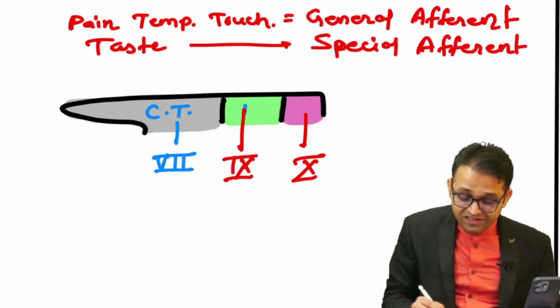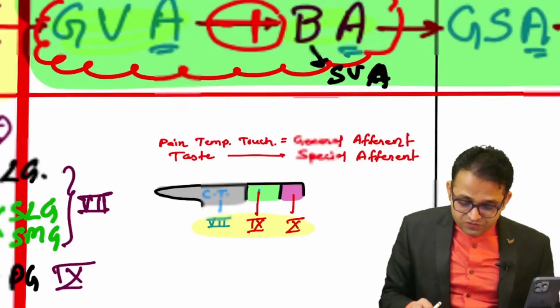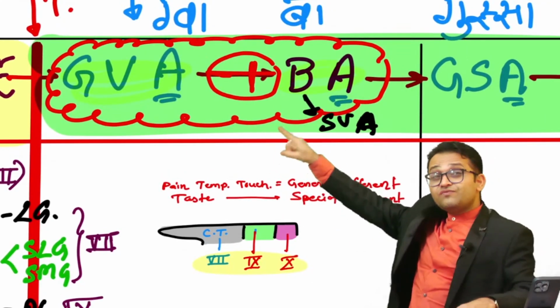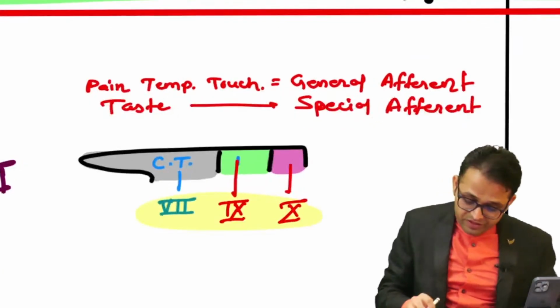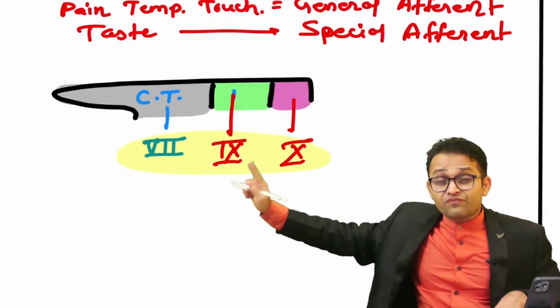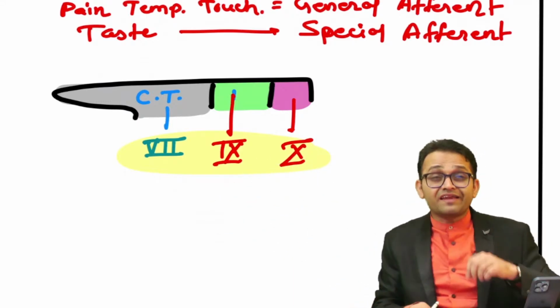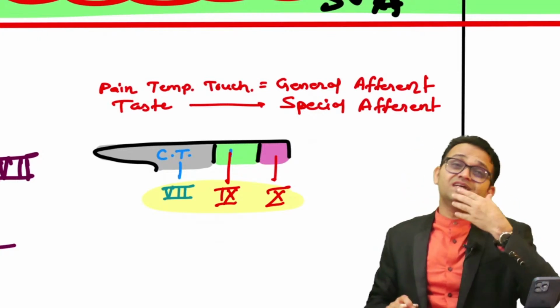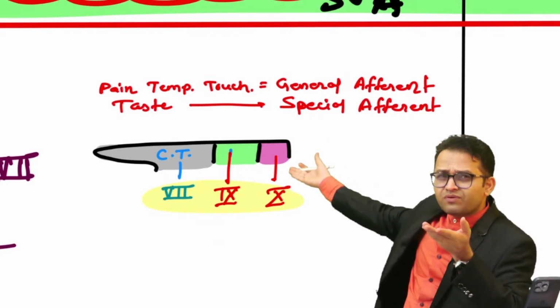So these three cranial nerves you have to count under the category of general visceral afferent as well as branchial afferent. So remember, the facial, ninth and tenth are carrying the general sensation of the tongue, and also the special sensation.